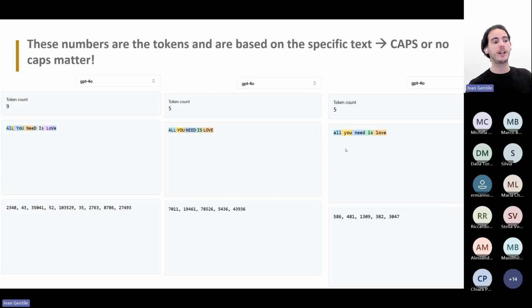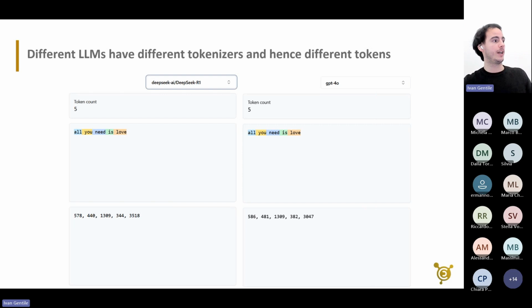As we see here, from the right, we have a certain kind of tokens. For example, "all" with no caps is token number 586, while "all" with caps is number 7011. Okay? And then we see that if we have "Al" plus a big "L", it's actually the token 2348 and the 23. We're going to see later why this matters. For now, just take my word for it, it matters if you use caps or no caps.